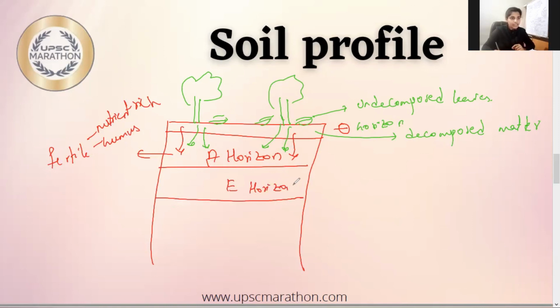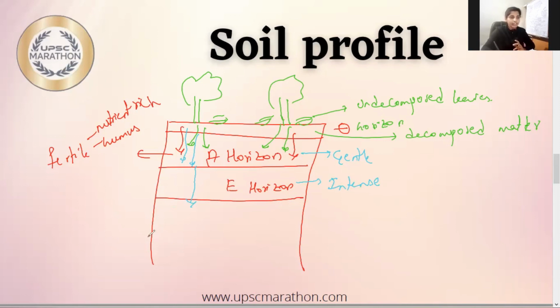Now what happens? The water which is percolating down will wash away a certain portion of A, whereas it intensely leaches the horizon E. So here leaching happens in A, but it is gentle, we can say. Whereas in the E horizon, it is intense. Fine.